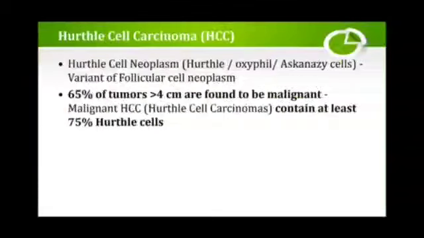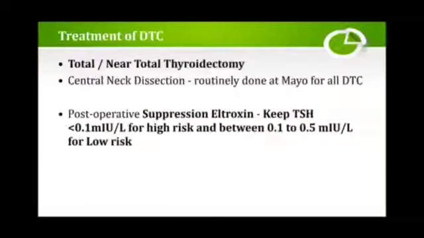Okay, so what is this Hurthle cell carcinoma? Hurthle cell is a variant of this follicular cell neoplasm, also called the Hurthle or oxyphilic cell, Ashkenazi cells. 65% of these tumors more than 4 cm are found to be malignant. Malignant HCC, that is the Hurthle cell carcinomas, contain at least 75% Hurthle cells.